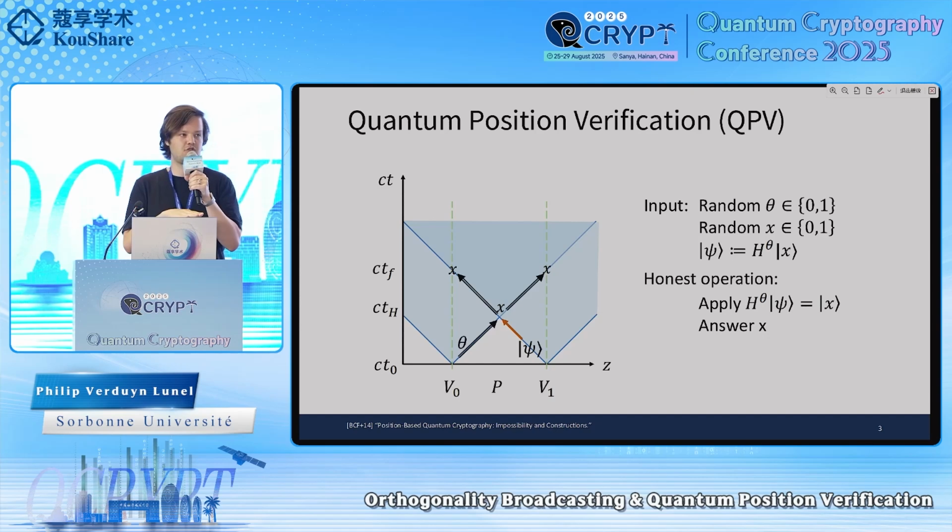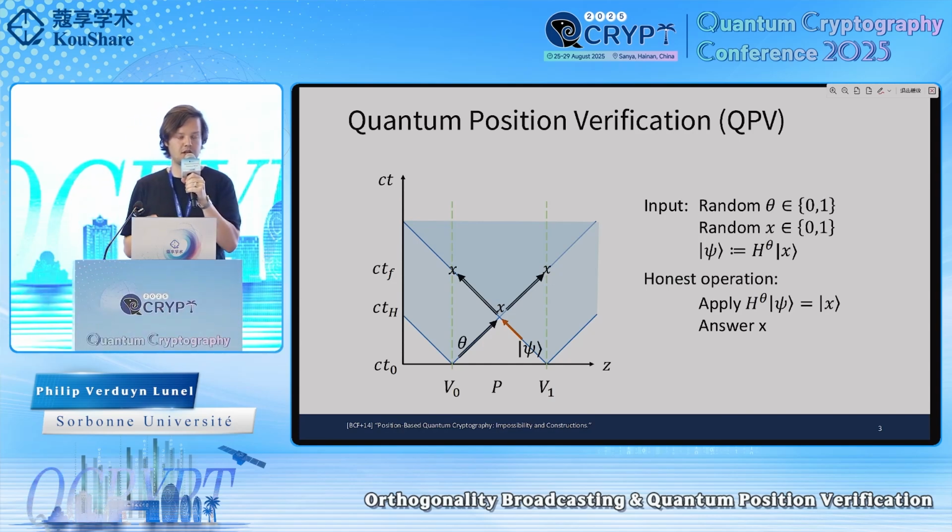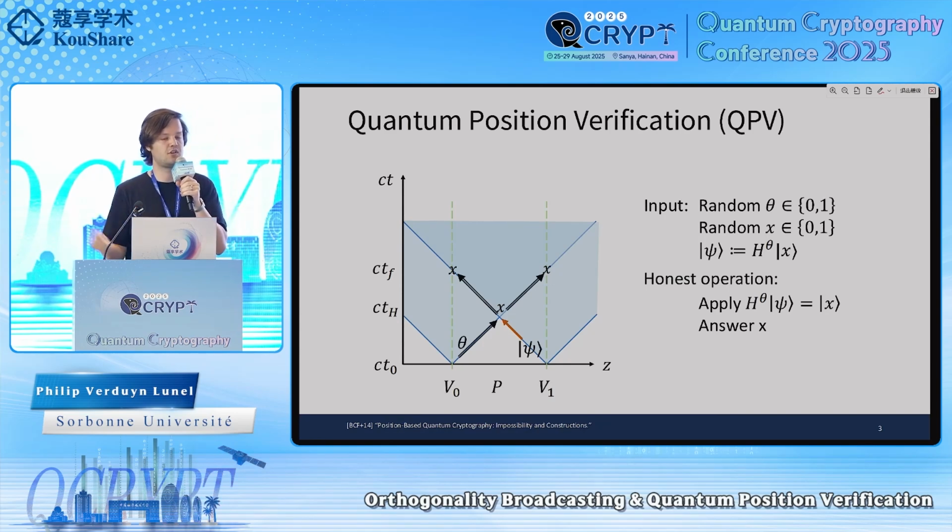So how it is often shown, let's say that we're on a one-dimensional line, and there's a prover placed in the middle, and around him is a coalition of verifiers, V0 and V1. And they want to verify that P is at this claimed location. And these two verifiers trust each other and they can have a joint strategy on how to verify this.